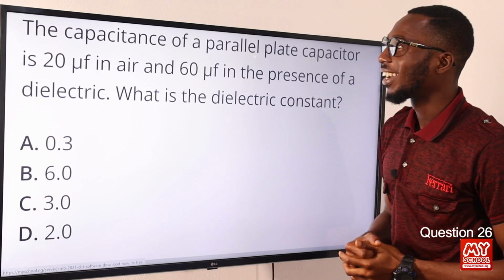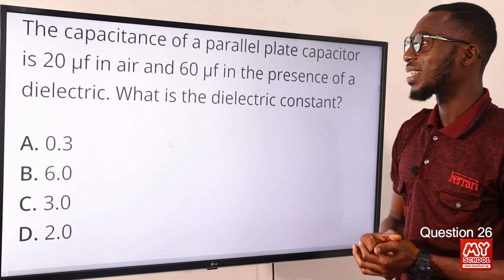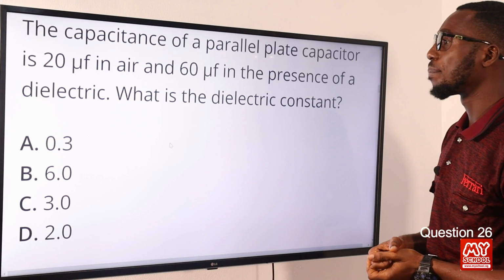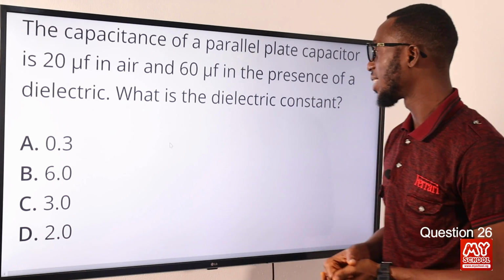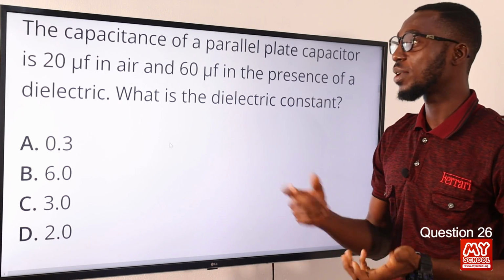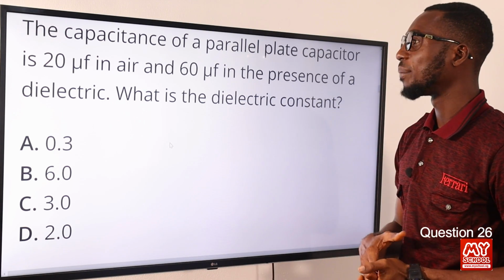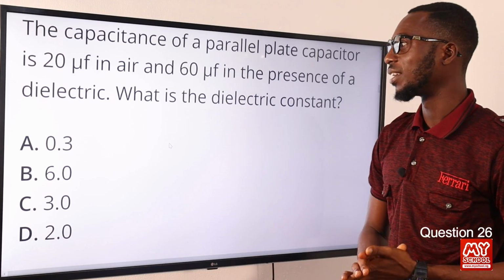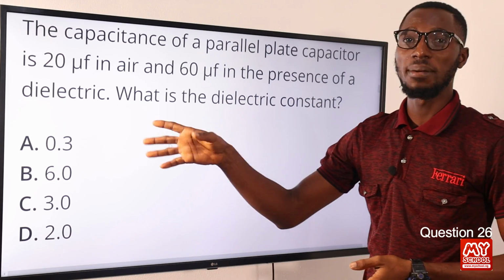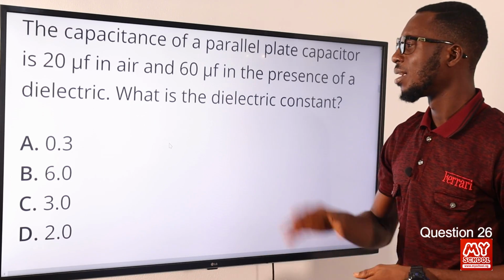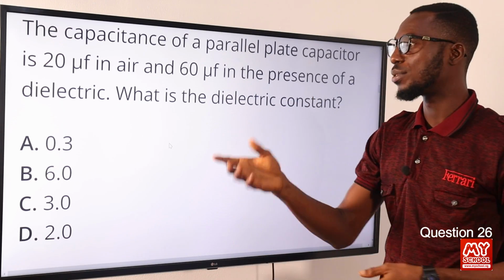26. The capacitance of a parallel plate capacitor is 20 microfarad in air and 60 microfarad in the presence of a dielectric. So what is the dielectric constant? This is very nice. At first, when you talk about a capacitor, you're talking about a device used for storing electric charges or electricity. And a dielectric material is what is used between the metal plates. So this is the insulating material used between the metal plates.